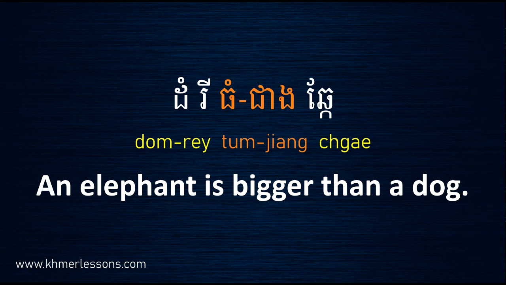When you use "bigger than" in Khmer, you just add chieng. So you say thom chieng. The word damrey means elephant, and chkae means dog. Elephant bigger than a dog. Now I read this sentence for you again: damrey thom chieng chkae. Okay, go to the next one.